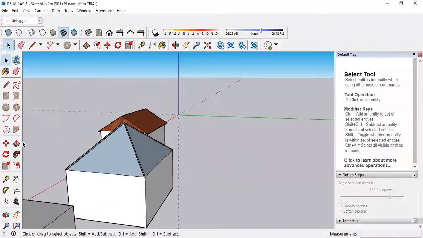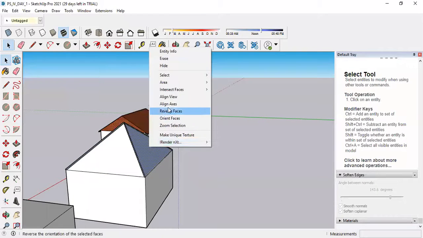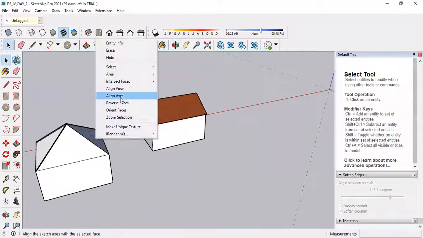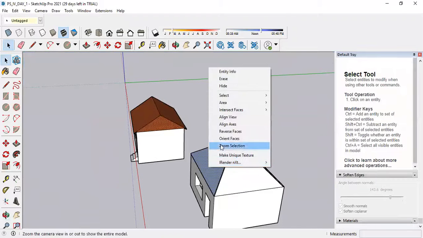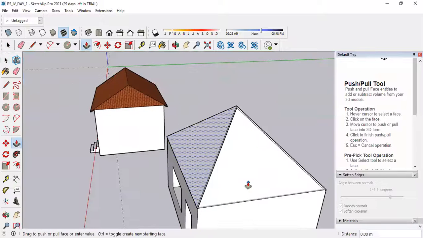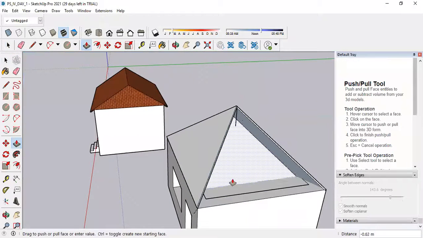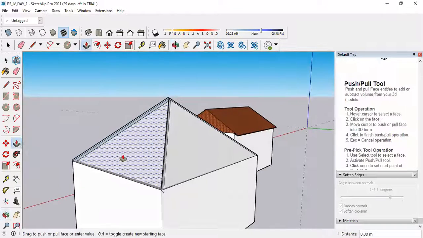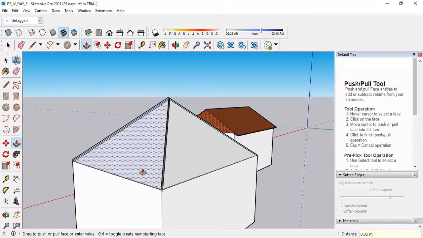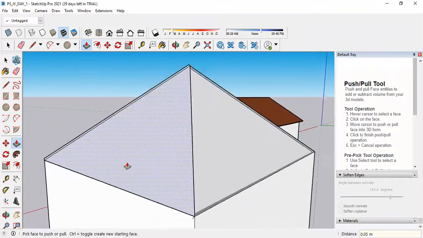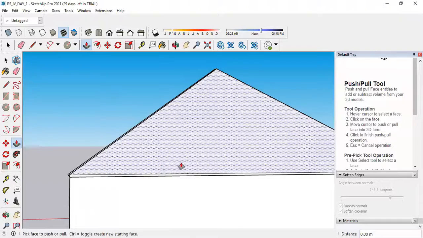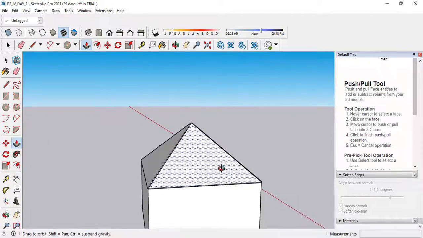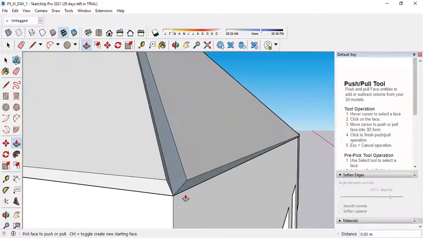Okay, select the push pull tool. First, reverse face it. Reverse face. This also reverse face. Select this. Okay, now this is done.